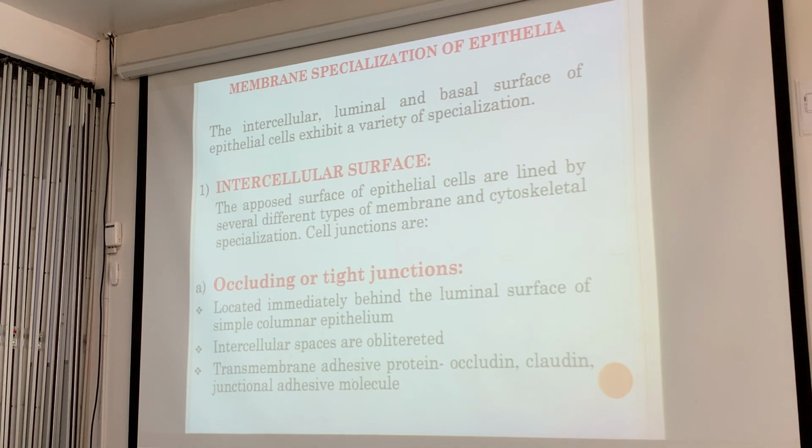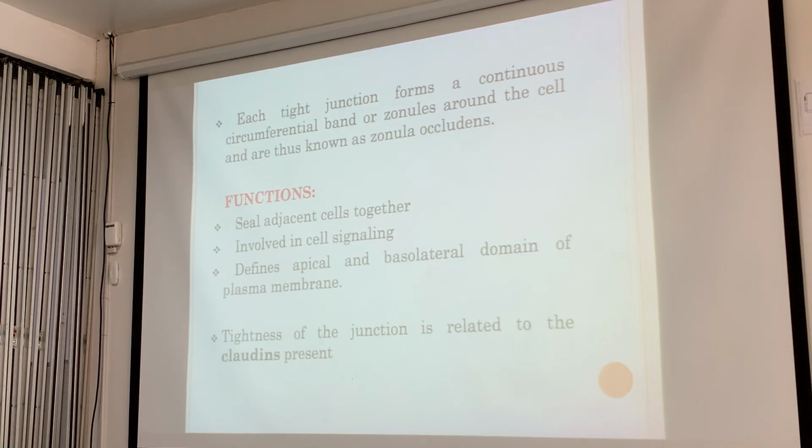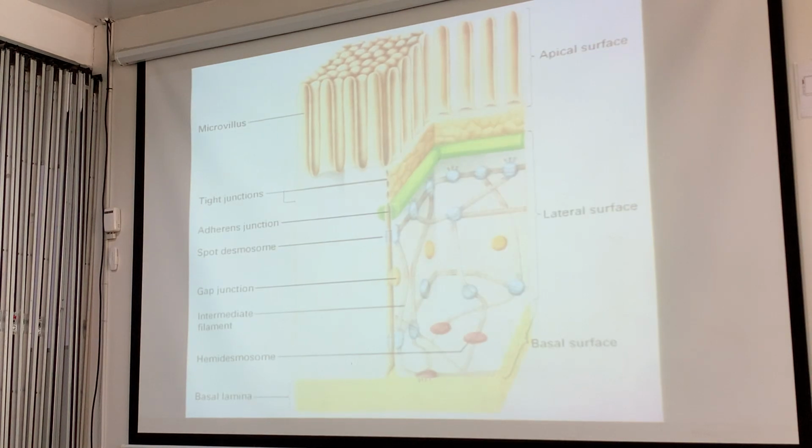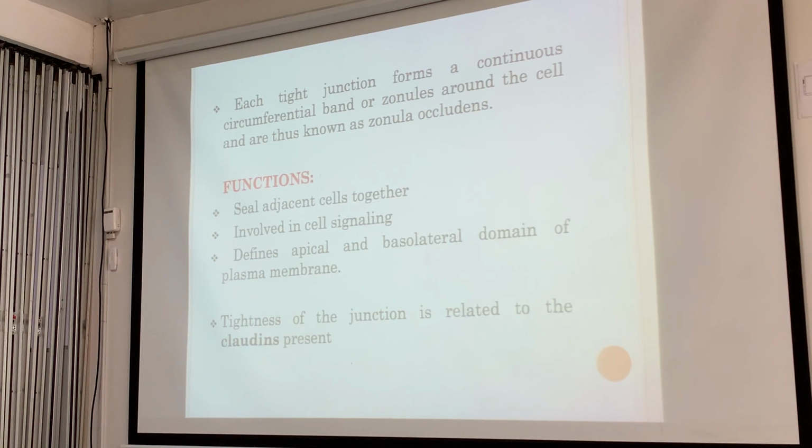So for the membrane specializations of epithelia, for example, the intercellular surfaces, we have the occluding or tight junctions. Again, I mentioned earlier the table for their functions, examples, and medical significance. They seal adjacent cells together, they're involved in signaling, and they define the apical and basal domains of the plasma membrane. So the more claudins, not the female actress, but the protein. The tightness of the junction is related to the claudin strands.